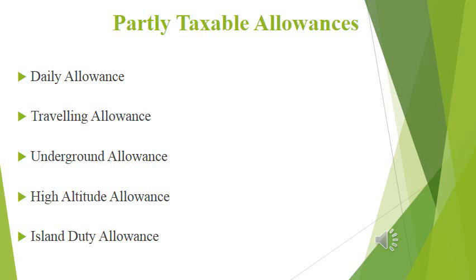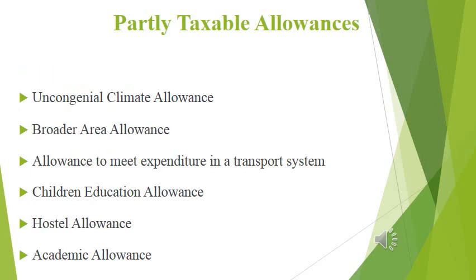Then we have discussed high altitude allowance, etc. Then island duty allowance also discussed in our previous slides. Underground allowance we have discussed. Then uncongenial climate allowances, border area allowance, allowance to meet expenditure in transport system, etc. All these are discussed in our previous slides. Then children education allowance. Let us see.